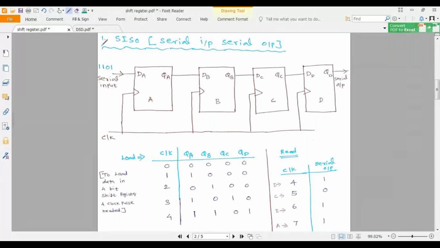First, we are going to see serial input, serial output, that is SISO.